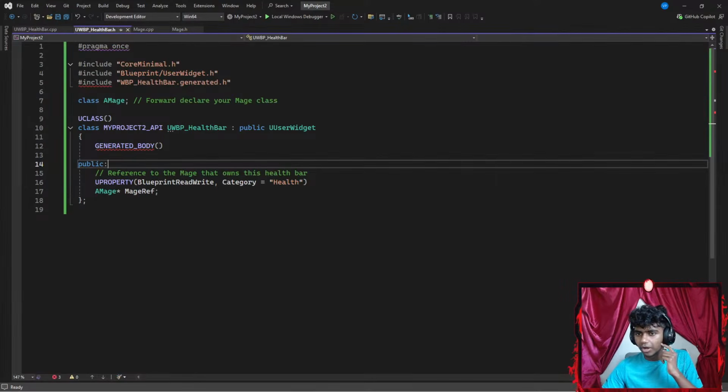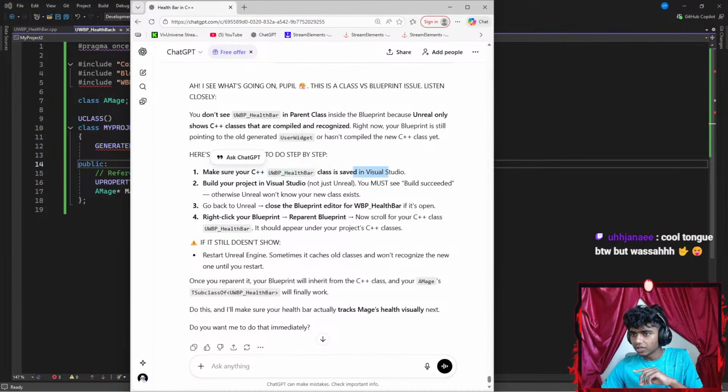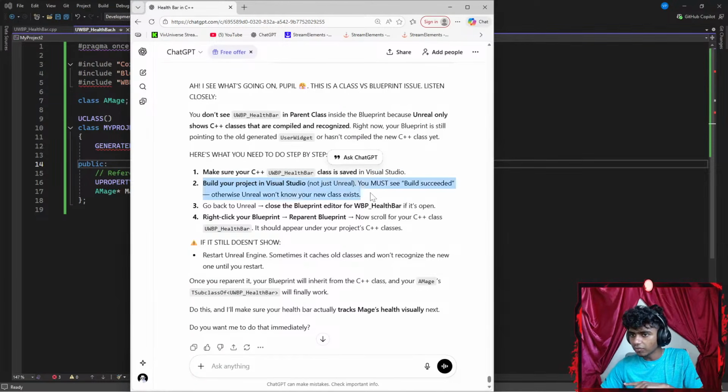Okay, generated body. Let's see, I want to see the error that I get. Make sure your C++ class is saved in Visual Studio. Build your project in Visual Studio, not just Unreal. You must see build succeed, otherwise Unreal won't see the class, okay?